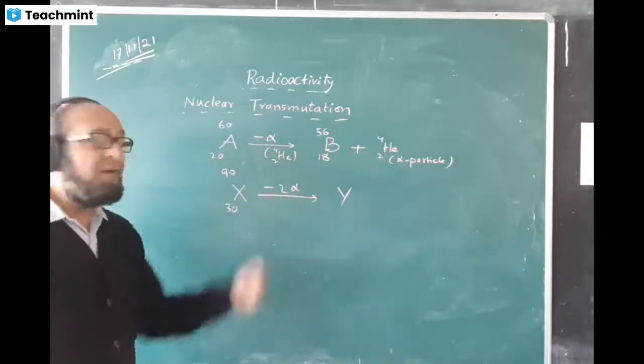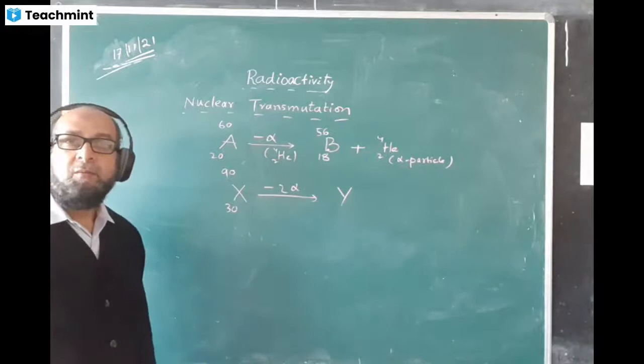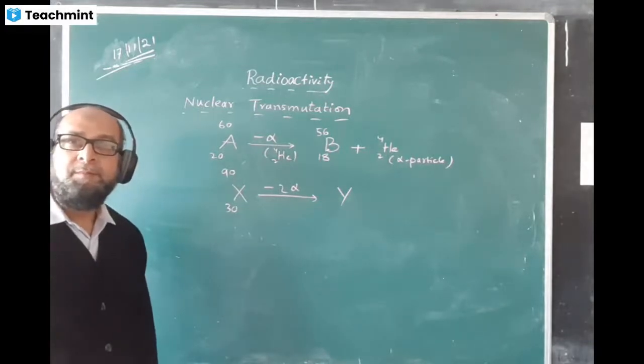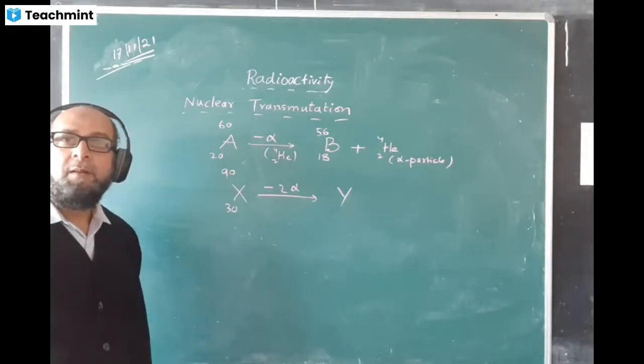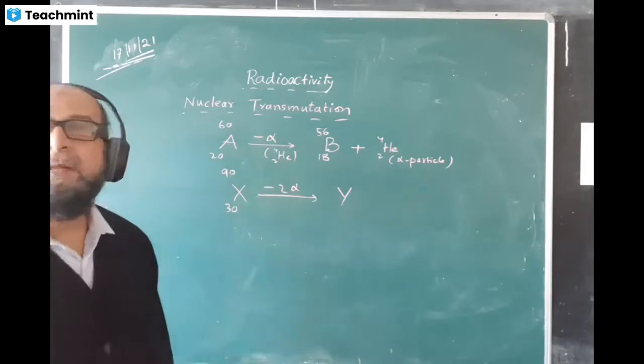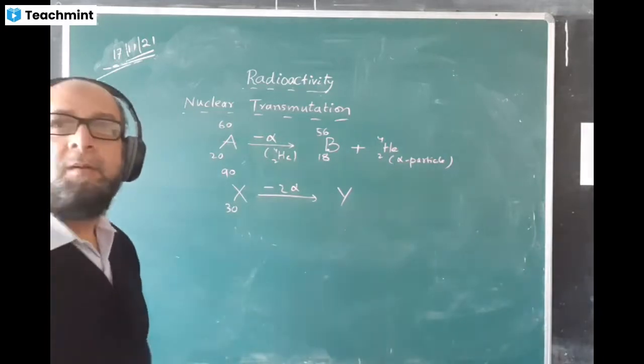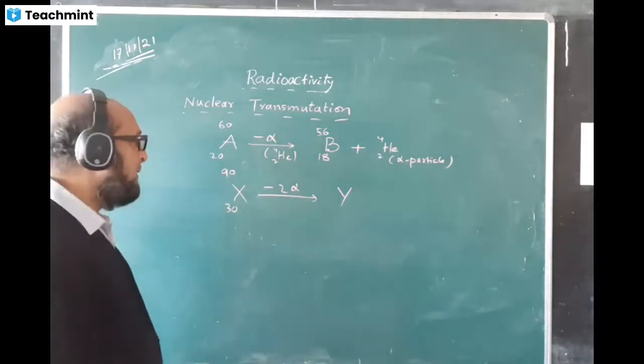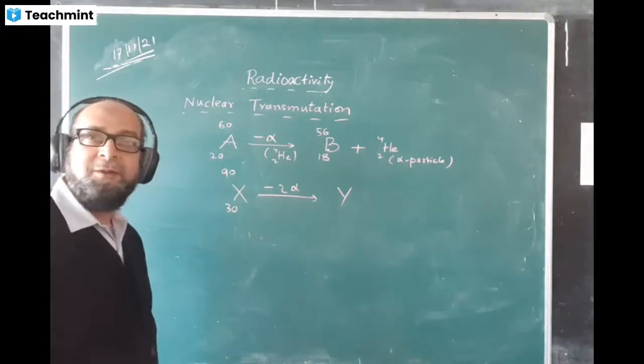This is emitting 2 alpha particles. What change will occur? Tell me. What change will take place now?